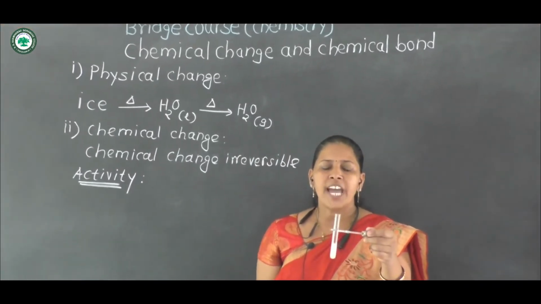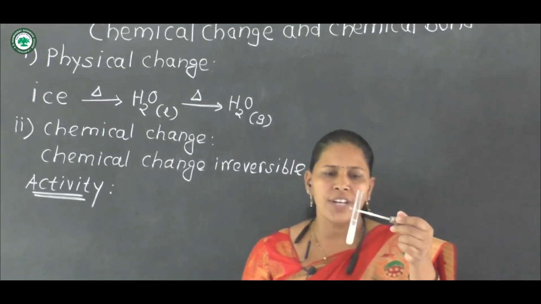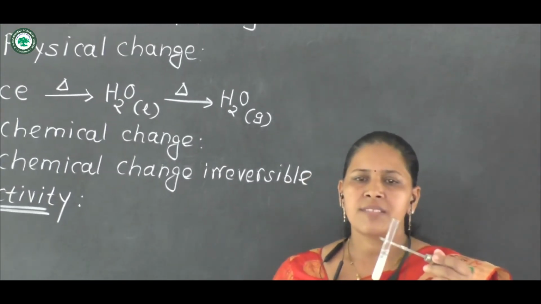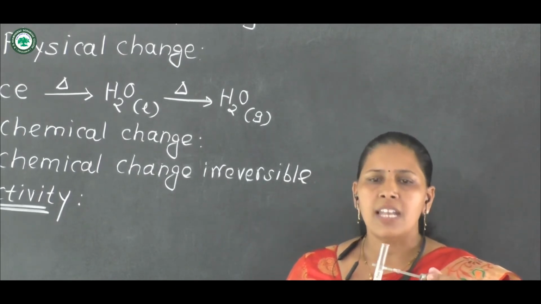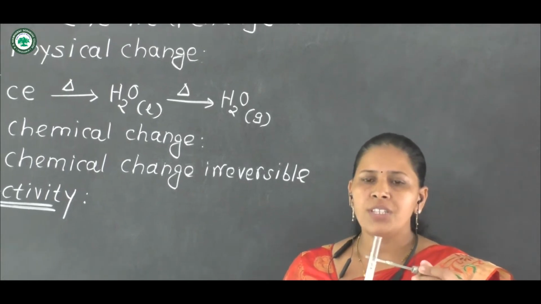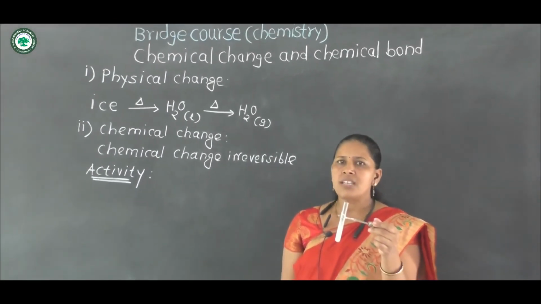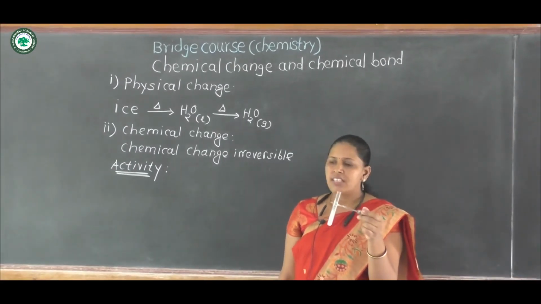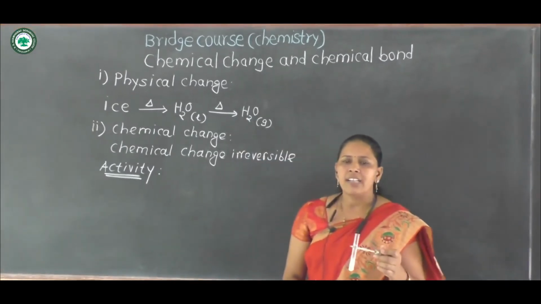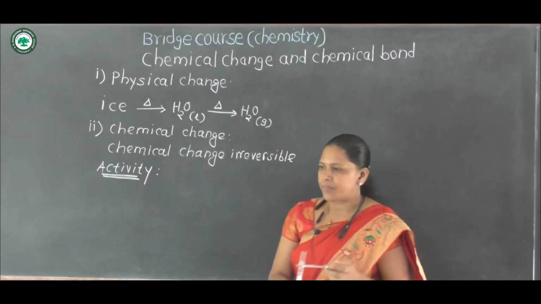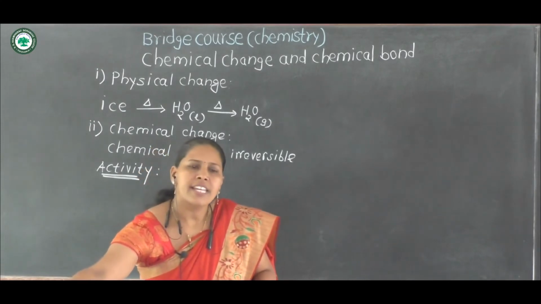Then it is observed that effervescence of CO2 is observed. That means citric acid present in the lemon juice reacts with sodium bicarbonate and CO2 is released in this reaction. That means here chemical change occurs and a new substance is formed. Then what is exactly the reaction?